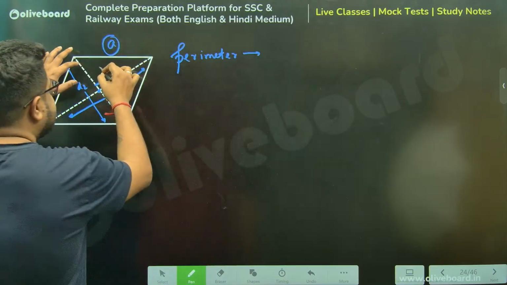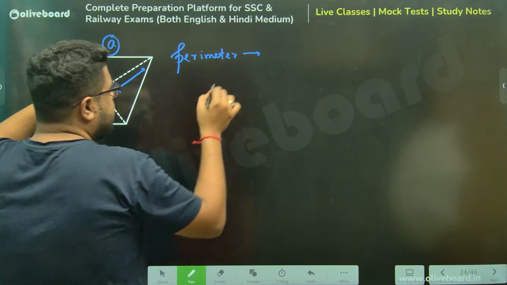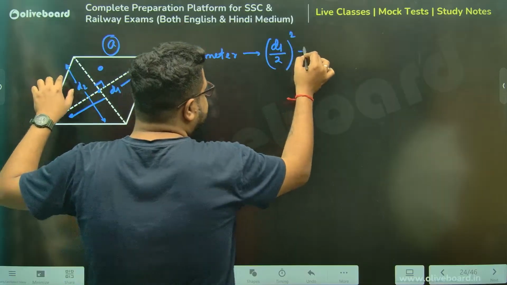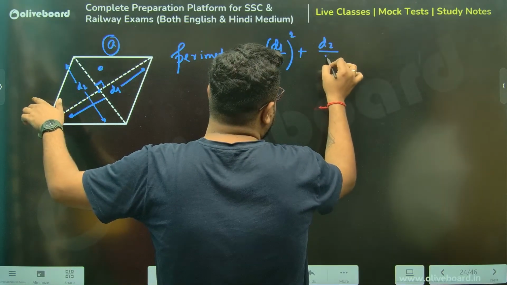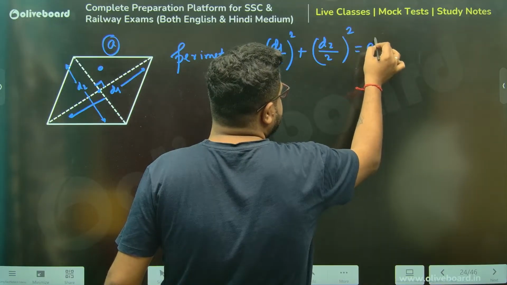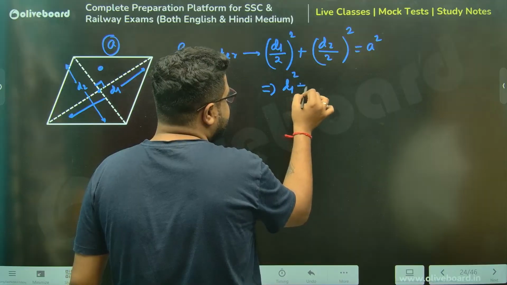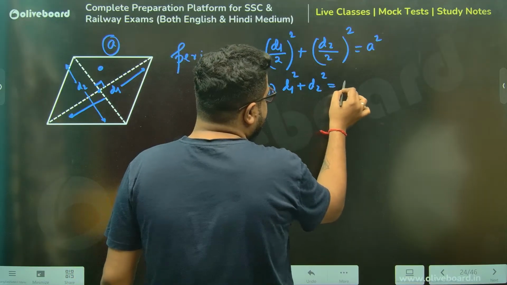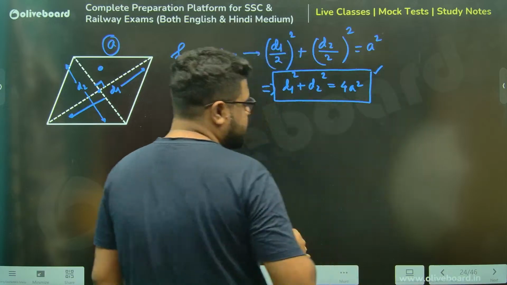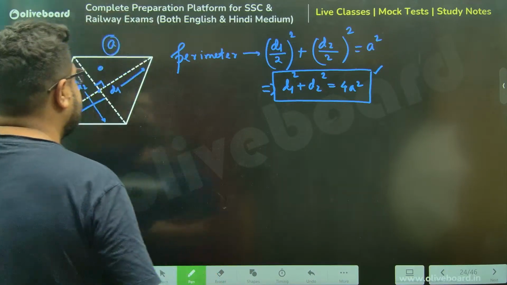Please understand, take this triangle only. d1 by 2, whole square, applying Pythagoras theorem, plus d2 by 2, whole square, that is equal to the hypotenuse a square. So from there you can figure out d1 square plus d2 square is always 4 times a square. This is one very interesting property that you should remember. Okay. Now what is the other one? Other one is area.